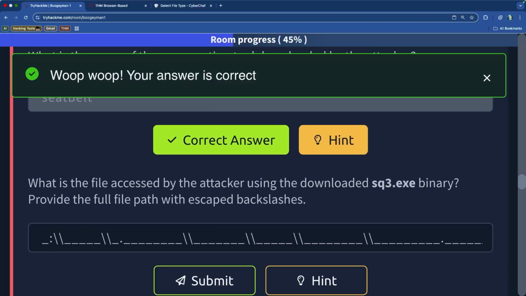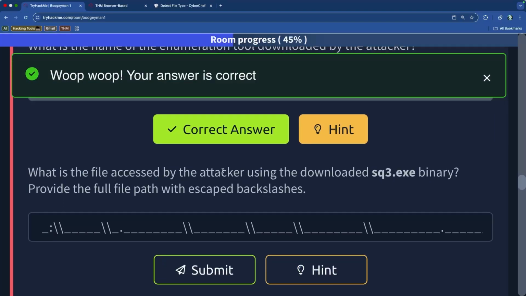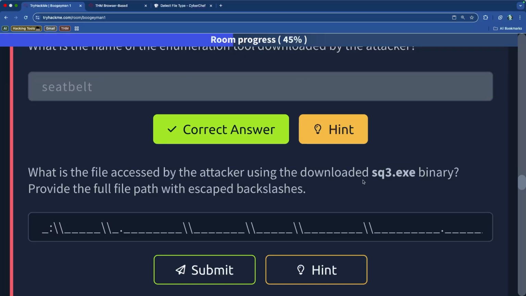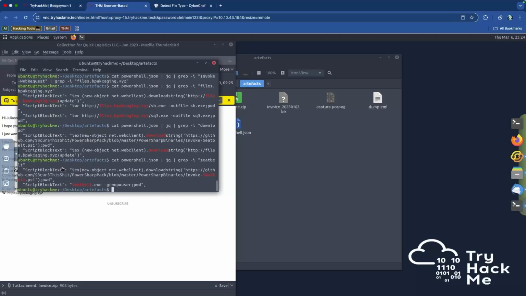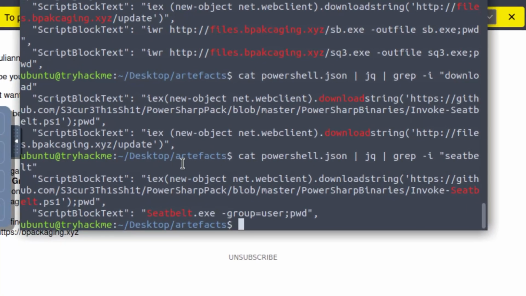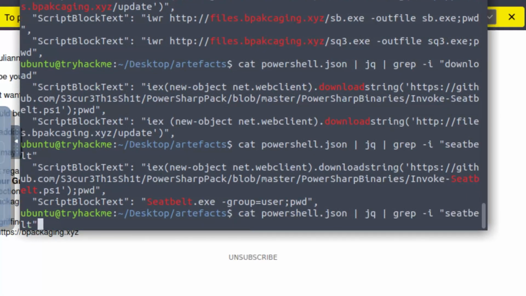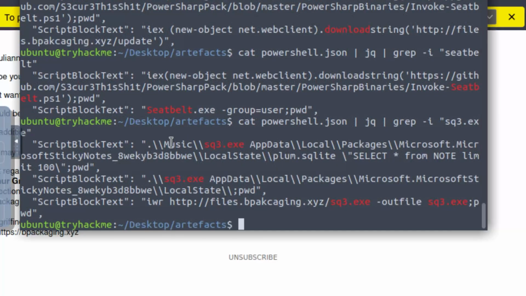Okay, cool. So what is the file processed, or what is the file accessed by the attacker using the downloaded sq3.exe binary, and use the full path? We can do a similar command in this particular case, where instead of searching for Seatbelt, we'll just search for sq3.exe and see how many times that shows up. And it shows up a few times. So what do we have? We have 2 references to it.